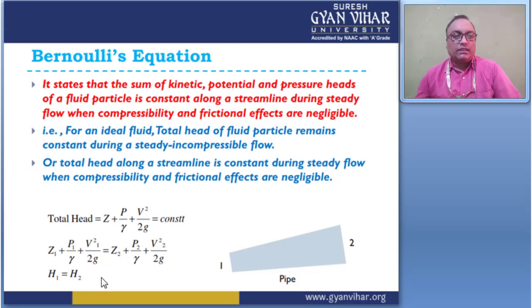And this gives the energies at points 1 and 2.